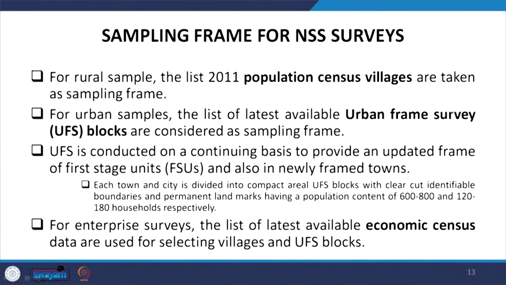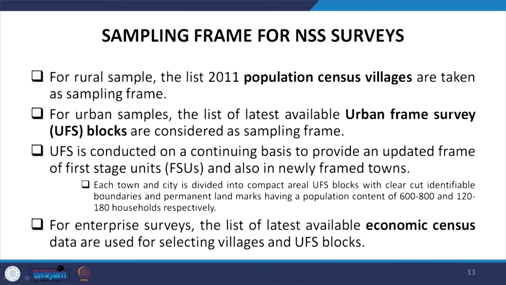Usually at the third stage we discuss the unit, that is the individual, whereas in the second stage it is the household or the family. Accordingly we define, maybe our first stage will be the rural areas. And UFS is conducted on a continuing basis, as I just said, to provide an updated frame of the first stage units and also in newly framed towns.